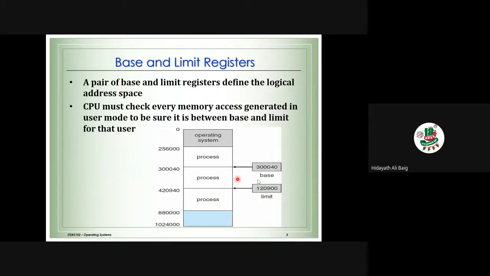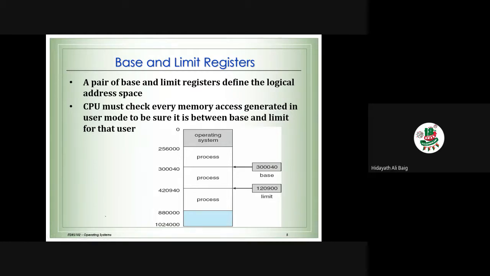So for every process, there will be two concepts, that is the base address and the limit register, base and the limit. Okay, a pair of base and limit registers define the logical address space of the process. What do you mean by the base?